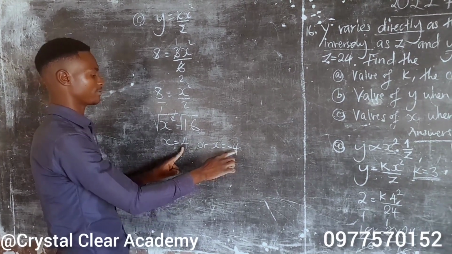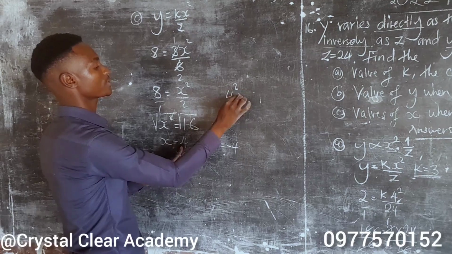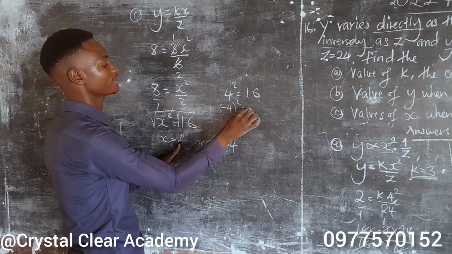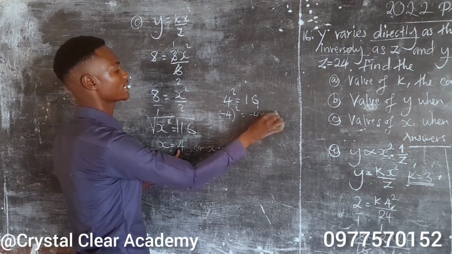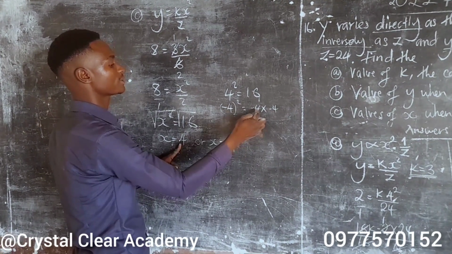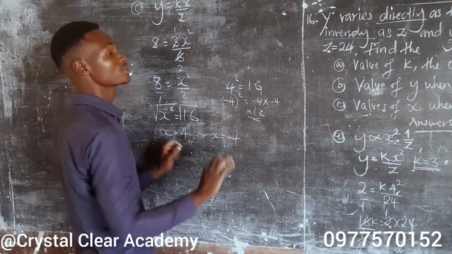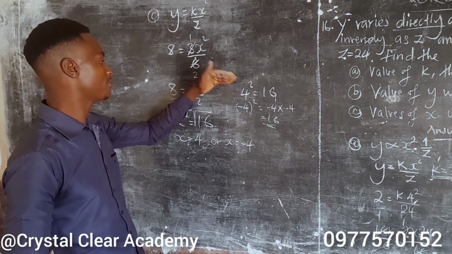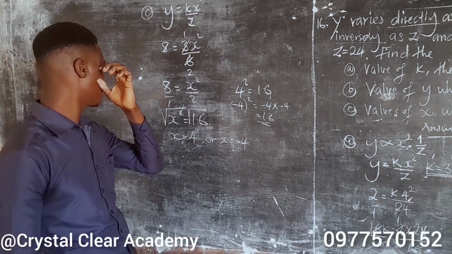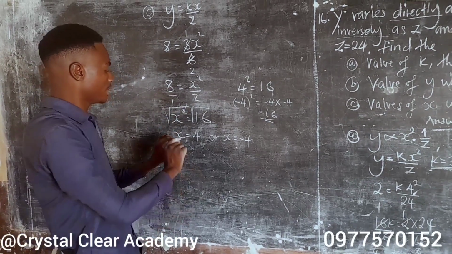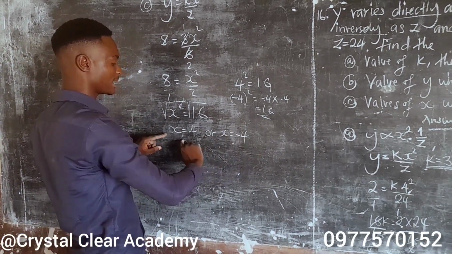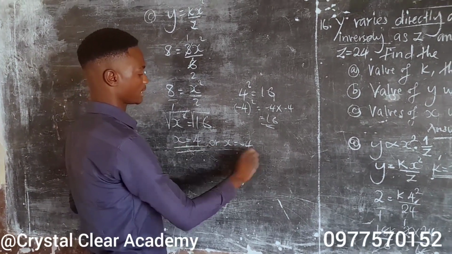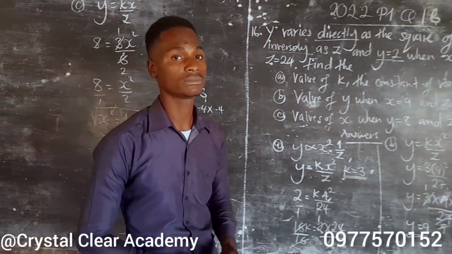Why positive 4 or negative 4? Because positive 4 squared is positive 16. Negative 4 squared means negative 4 times negative 4. Negative times negative is positive, 4 times 4, 16. So we don't really know whether the value of x was positive or negative, we just assume. That's why we write two answers, positive 4 or negative 4. And this is the answer. Let's meet in the next lesson. Thank you.